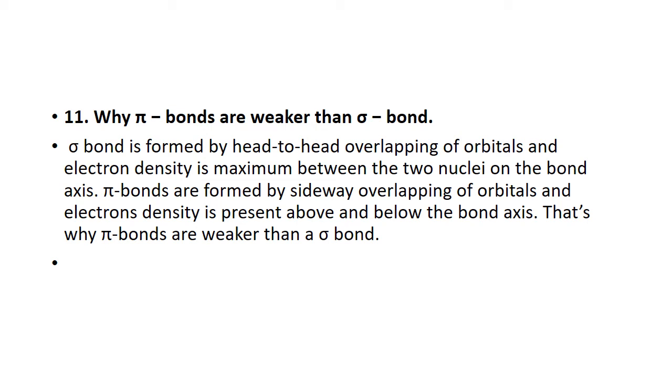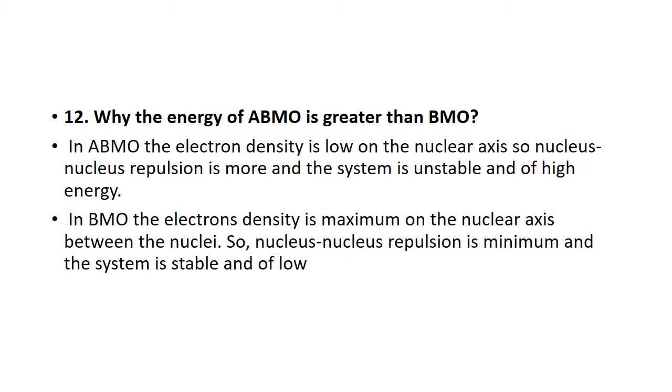So electron density is maximum between the two nuclei, and more energy is required to break the sigma bond. In the other case, pi bonds are formed by the sideways overlapping of the orbitals, so electron density is present above and below the bond axis. That's why pi bonds become weaker than sigma.